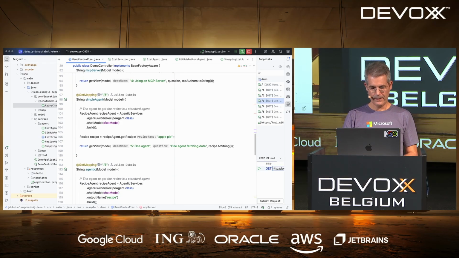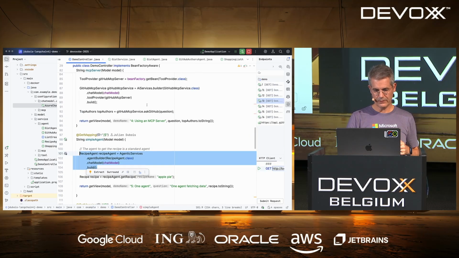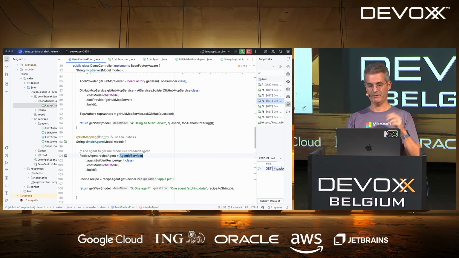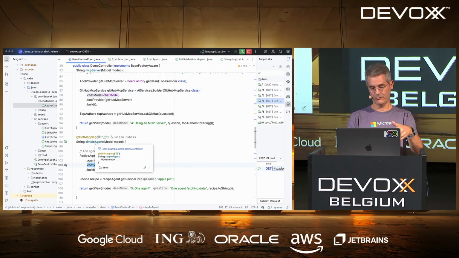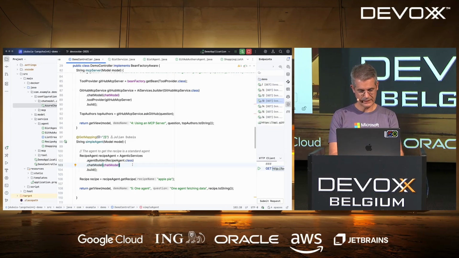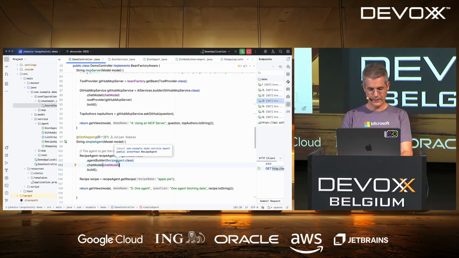Here it is. If we have a quick look, it looks a lot like what we had before. We were using AI services, now we're using agentic services. The name is different. Then we've got a builder that takes your interface. It's got a chat model. We're not using tools yet, but of course it could use tools or MCP servers. It looks the same. What's a little bit different is the interface here.